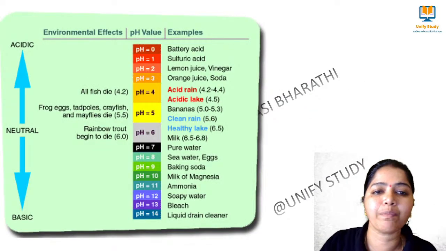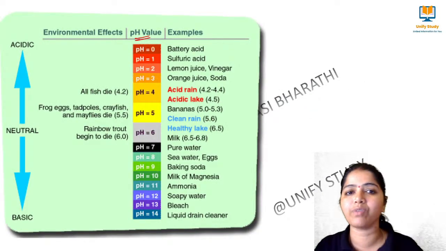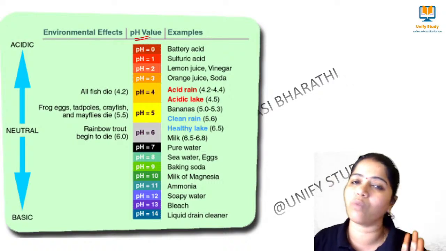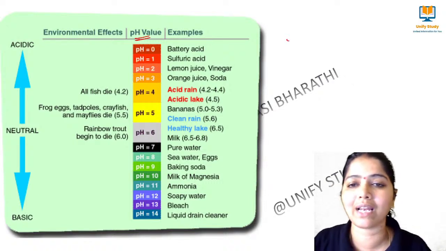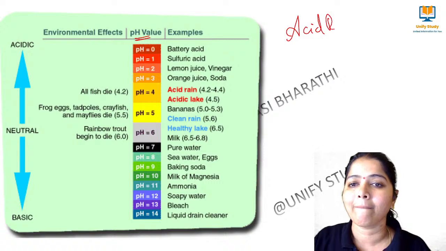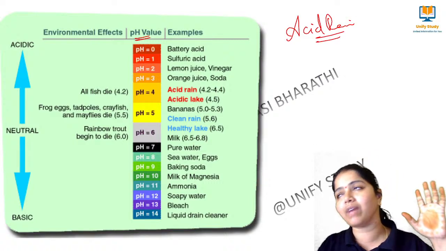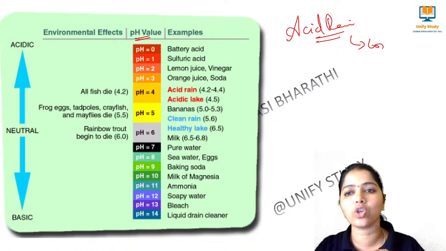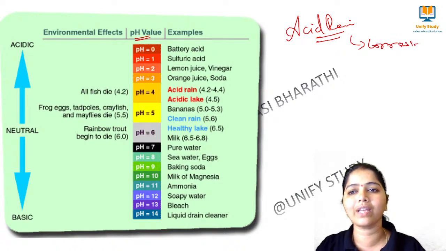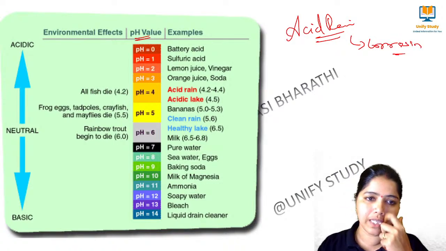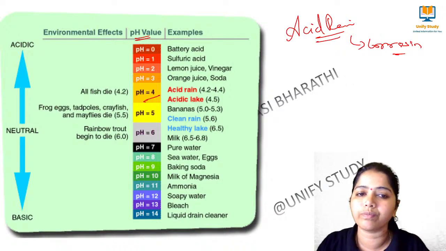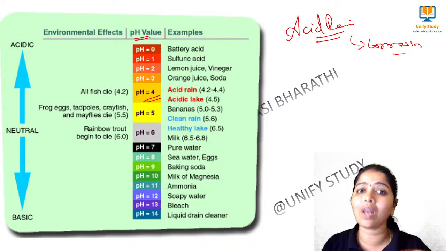So next, this is the pH level, very very important. This time we had a question from this. What is the pH level of the rainwater? As we discussed in the before slide about acid rain. What happened when there was an acid rain? Acid rain usually has the nature of corrosion. Okay, it has a nature of corrosion. So see here, the pH level of the acid rain is 4. Okay, acidity, that is what we call acidity.